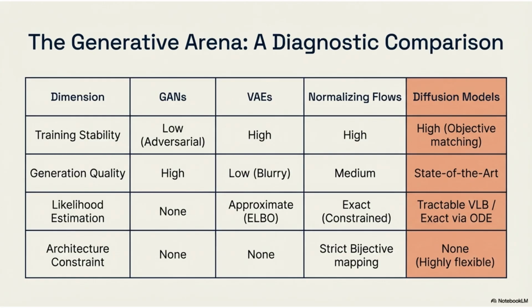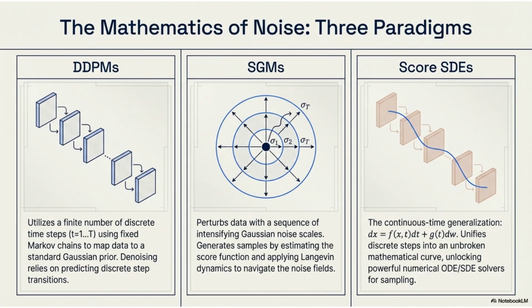They offer high training stability, top-tier generation quality, and high flexibility in architecture, surpassing the limitations of GANs, VAEs, and normalizing flows. The mathematics of noise includes three main paradigms. DDPMs use discrete steps to predict noise transitions. SGMs estimate the score function with increasing noise scales. Score SDEs generalize this to continuous time, unlocking powerful numerical solvers for sampling.